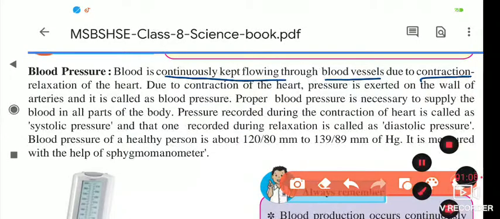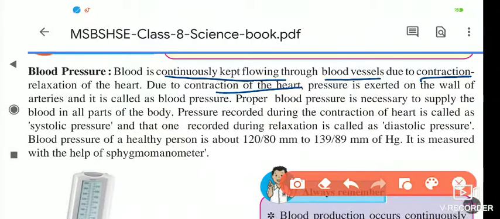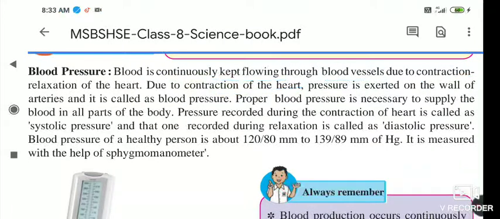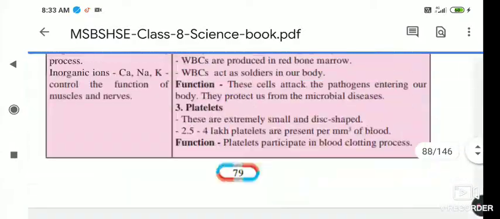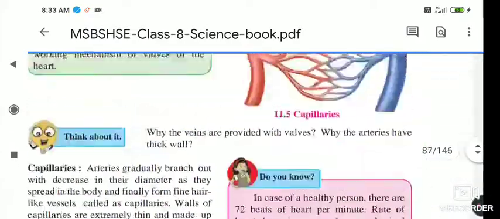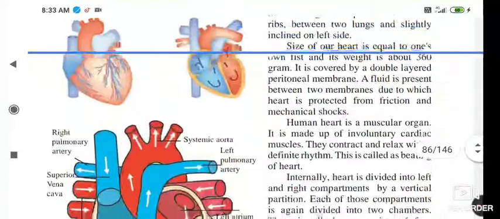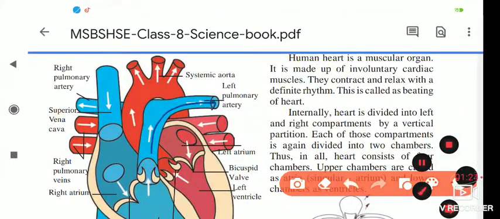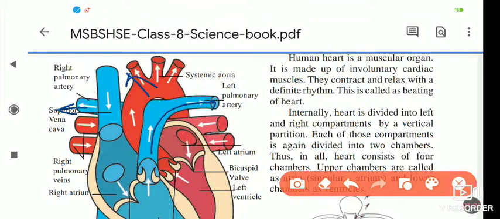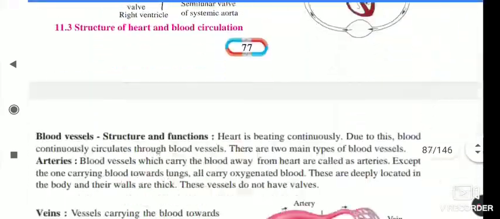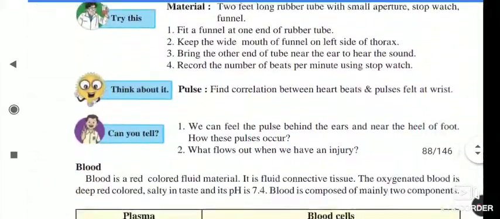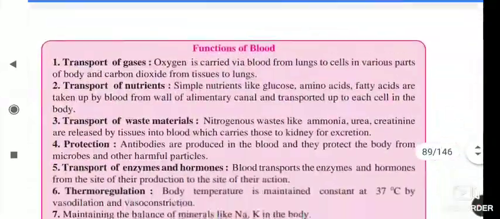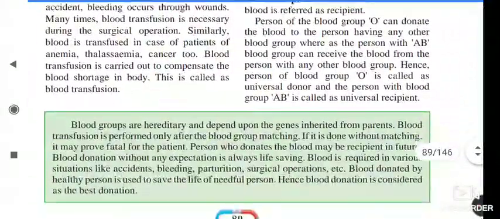When the heart contracts, the pure blood from the heart moves to the arteries. From here the arrows are shown going outside. The blood goes outside the heart and via blood vessels it is provided to all parts of our body.